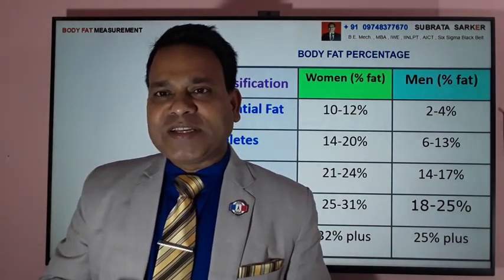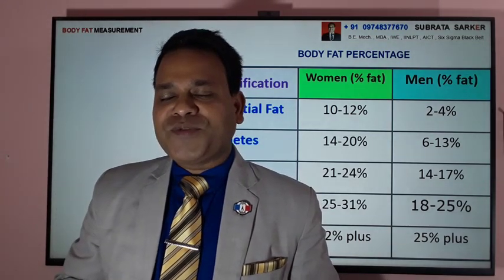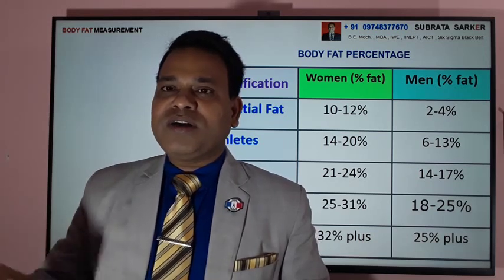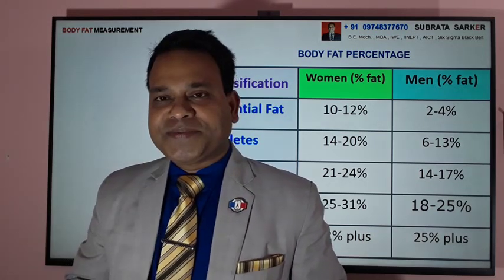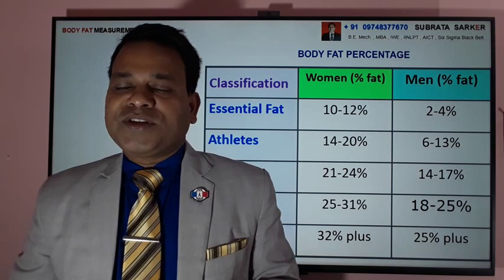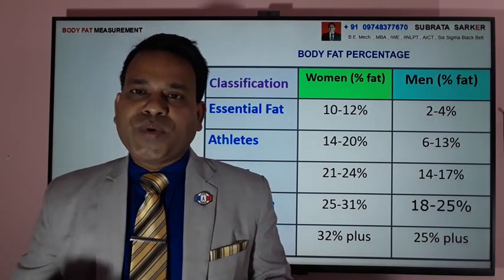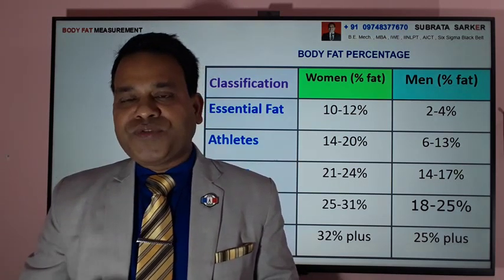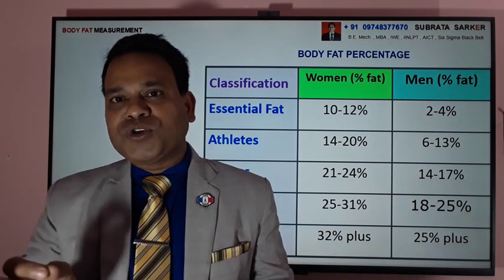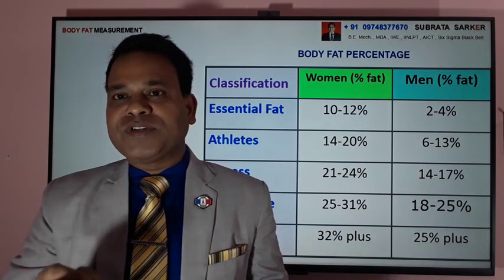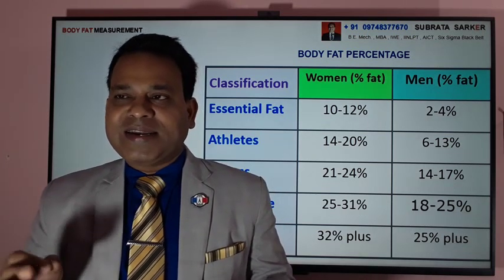And if it exceeds 25% for males, then you are called obese. So other than your total weight, the percentage of body fat can also tell your class of body condition.